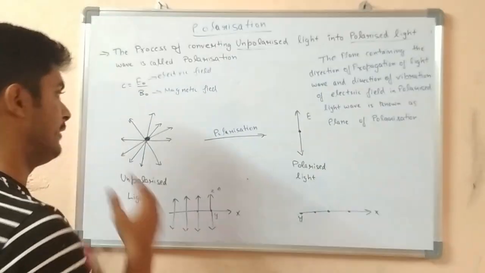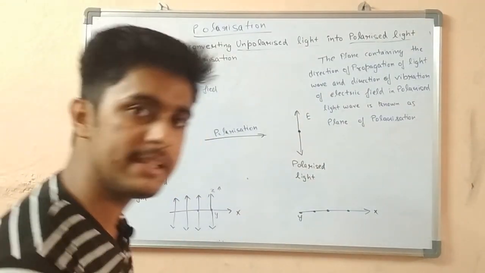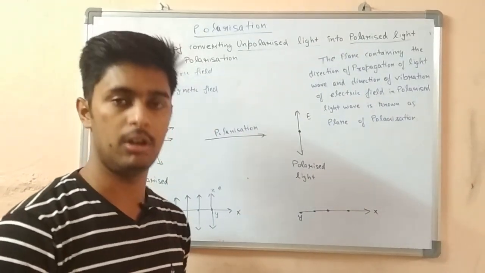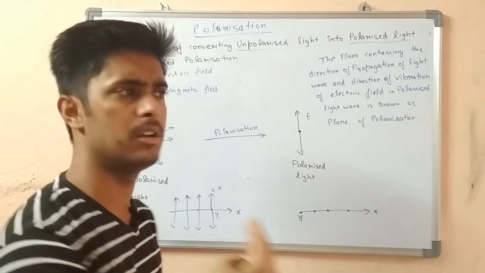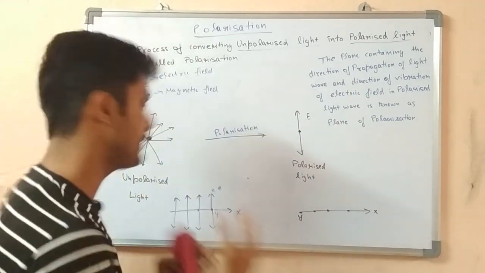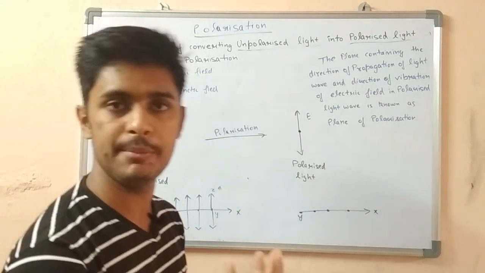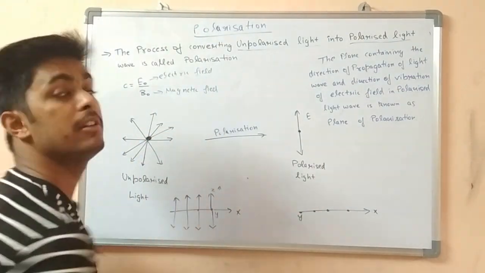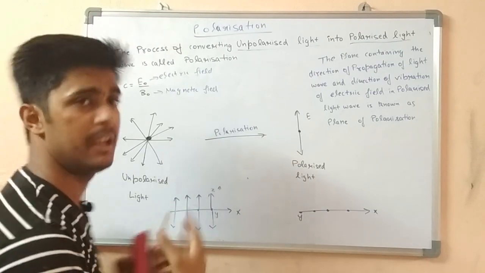unpolarized light. What do we mean by unpolarized light? The light in which the electric field waves are not parallel to each other. They are just randomly distributed, randomly aligned to each other. There is not a constant difference between all these things.